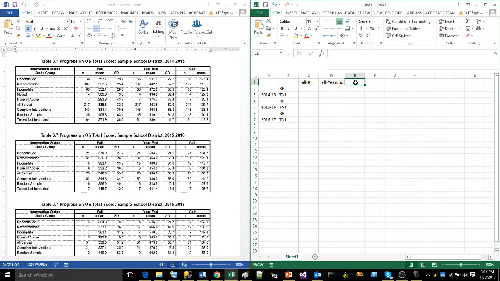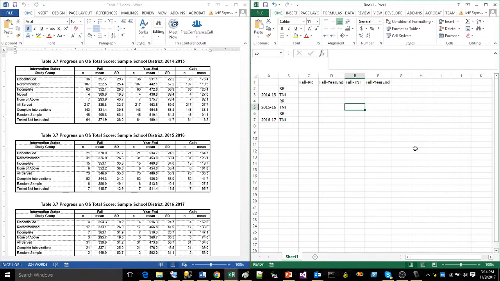All right, now I'm going to go to cell E1, and actually this time I'm going to type fall-TNI, and then I'm going to type fall-year end. All right, so there we go. We have our spreadsheet prepped and ready to go, and now we can actually start entering data and make our chart.